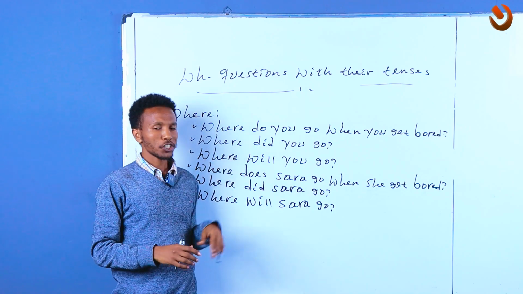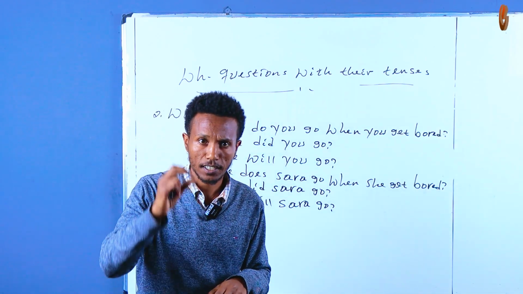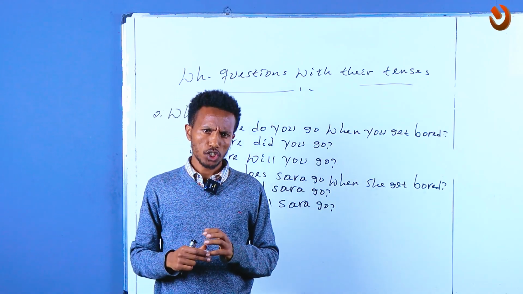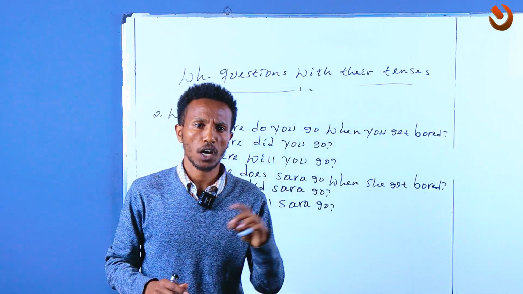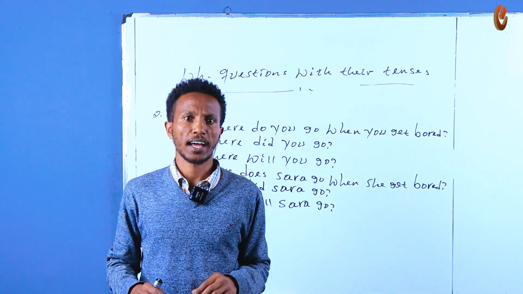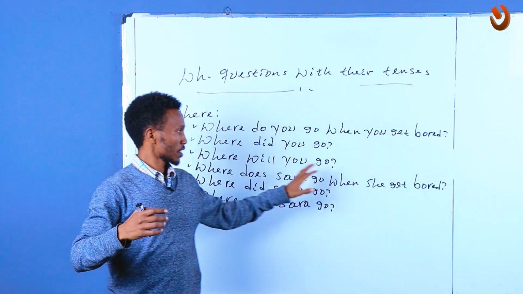And this one, where did you go? Let's say for example, yesterday I didn't find you in the class. Where did you go yesterday? Oh, like yesterday I went to my friend's house. That's why I wasn't in the class.